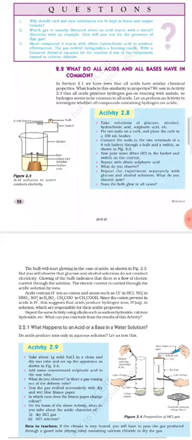So that is what is given here. We saw in activity 2.3 that all acids generate hydrogen gas on reacting with metals. So hydrogen seems to be common to all acids. Let us perform an activity to investigate whether all compounds containing hydrogen are acidic. So when all acids react with metal, they produce hydrogen gas, so it seems that hydrogen is common to all acids. Then the next question which arises is whether all the compounds containing hydrogen have an acidic nature. To answer this question, we will perform an activity.